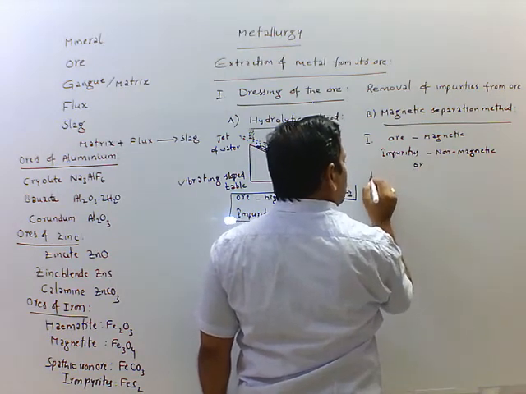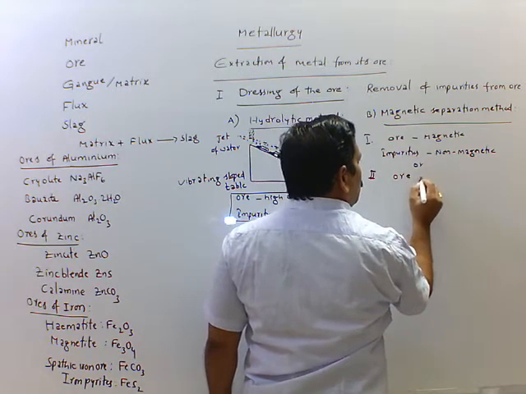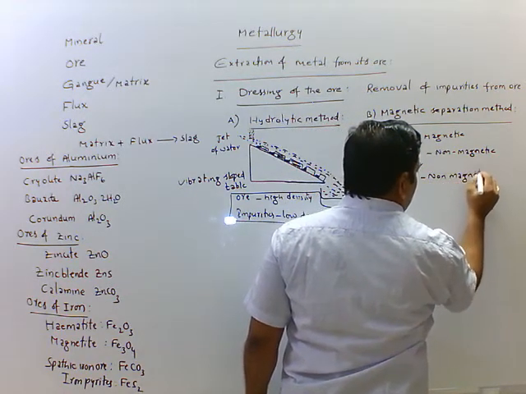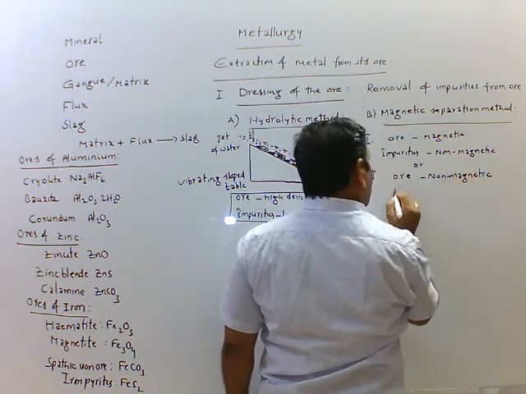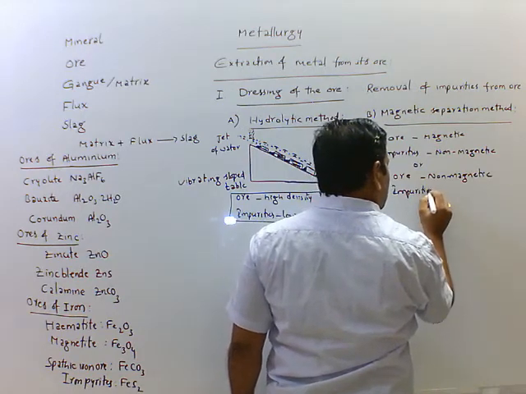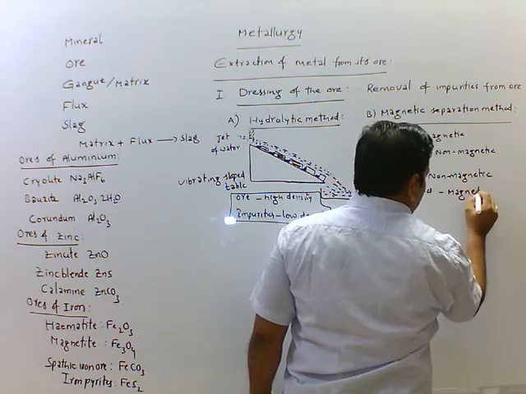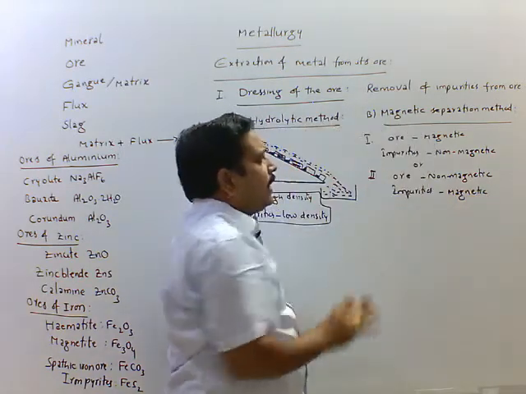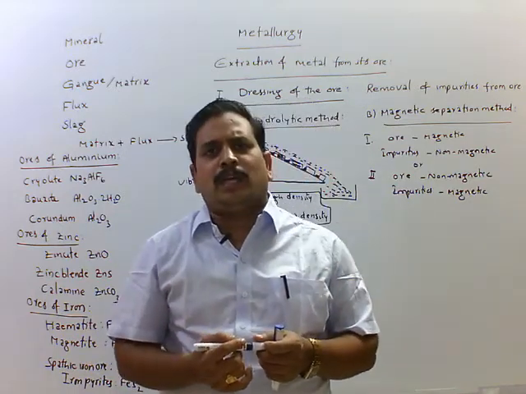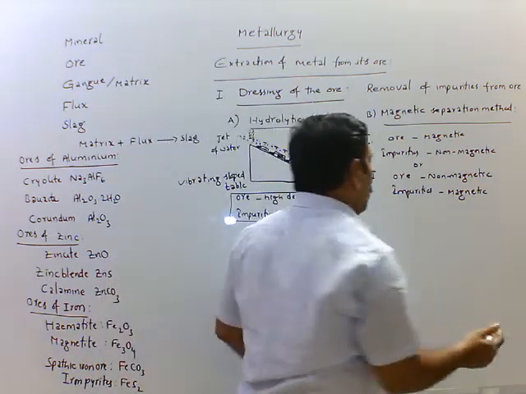Second case, ore is non-magnetic and impurities are magnetic. In these two cases, we can use this method to separate impurities from the ore. Removal of impurities is called dressing of the ore.